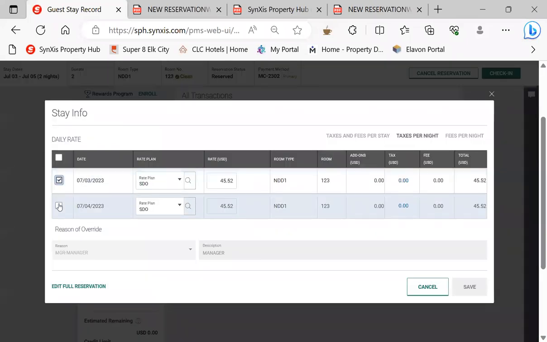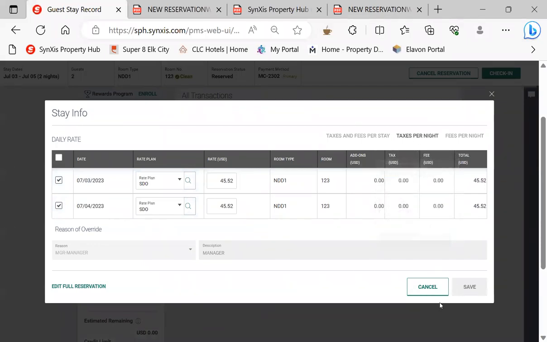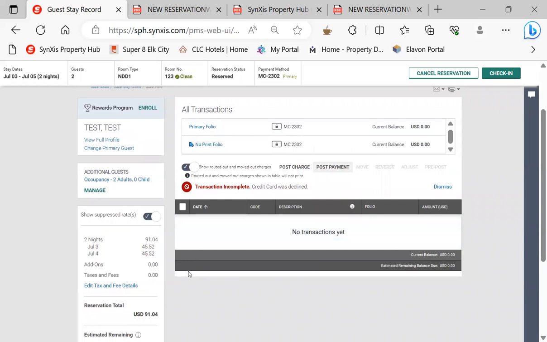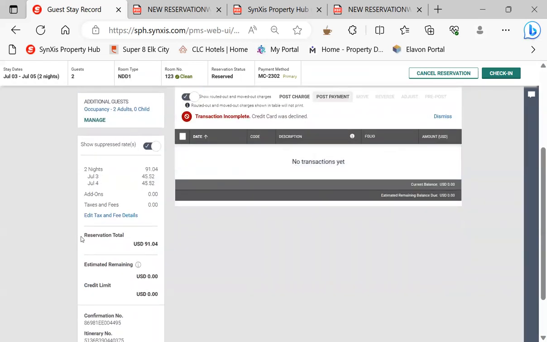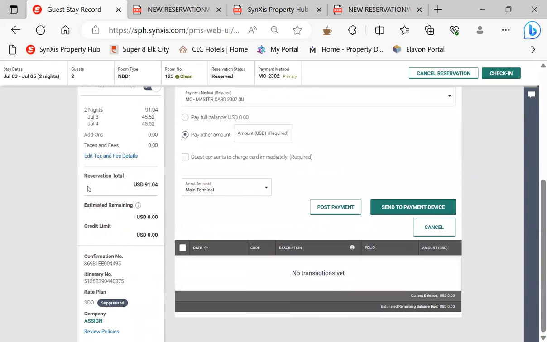You check the boxes. If there's 1 day, by the 1 day, or 2 by the 2. Go to taxes per night, uncheck these boxes, and hit apply. All right, so we got our new total, and we'll get our total anytime we're posting a payment, no matter what it is, whether it's a card or the single-use card or the customer card.